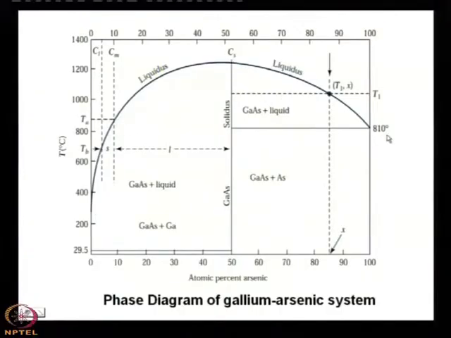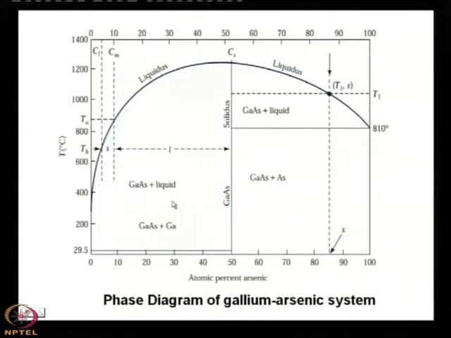So, you can take this phase diagram, and depending on your system, whether you want bulk crystal growth or liquid phase growth, you choose the temperature or that region. But what will happen in this region? Since it is rich in gallium, there may be some non stoichiometry, but the composition will be like this.